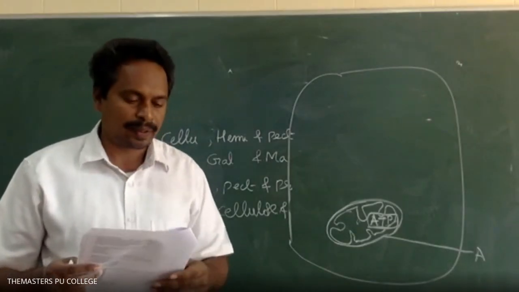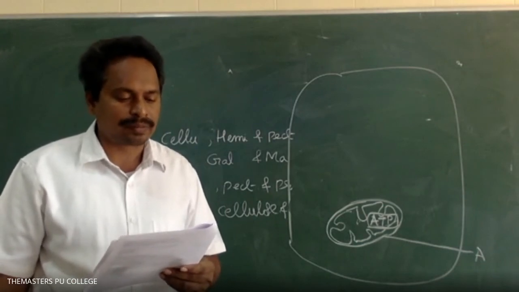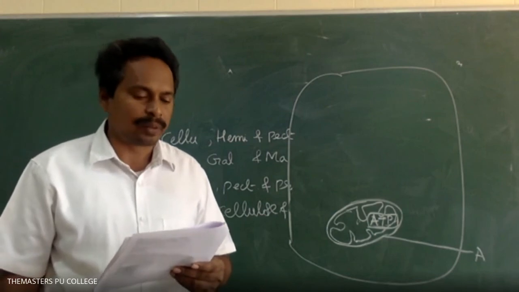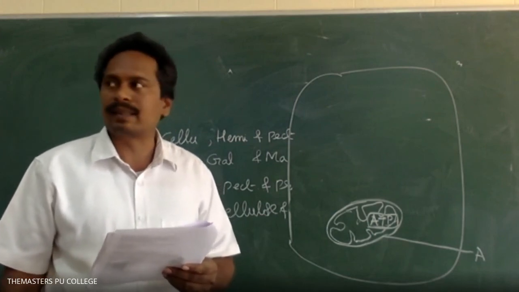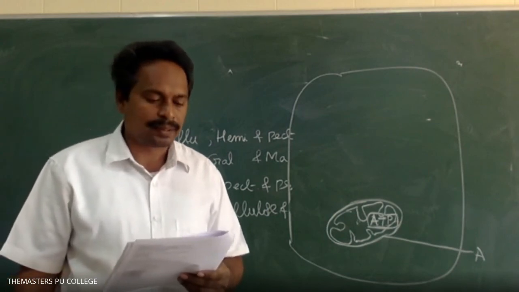Slime layer. Only primary cell wall is present in the cells of: option 1 is transverse cells. Option 2 is xylem fibers. Option 3 is meristematic cells. Option 4 is sclerites. Then what is the answer? Meristematic cell, sir. Yes.